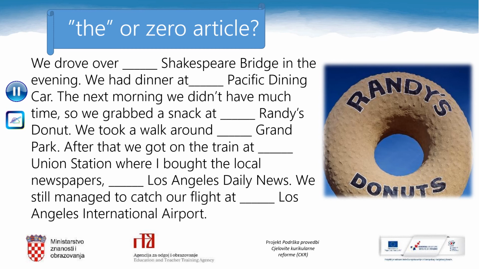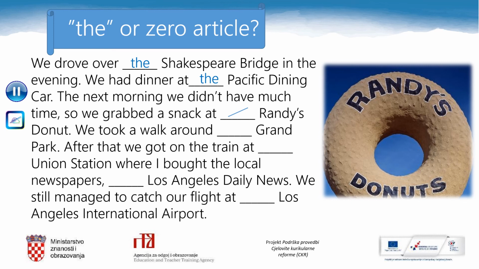Let's check. We drove over the Shakespeare Bridge in the evening. Shakespeare Bridge is a bridge, of course. We had dinner at the Pacific Dining Car. The Pacific Dining Car is a restaurant. The next morning, we didn't have much time, so we grabbed a snack at Randy's Donut. Randy's Donut is a restaurant, but it has a person's name, Randy's. So we use zero article in this case.